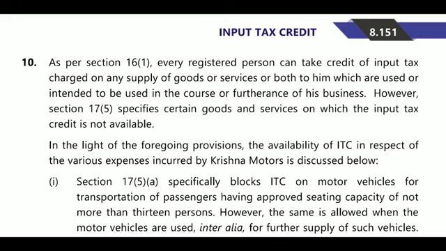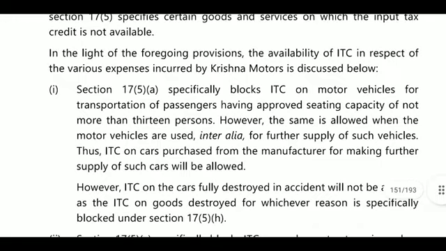However, section 16 tells that you can claim, but section 17(5) tells that you cannot claim. Based on that, it specifies certain goods and services on which the input tax credit is not available. In light of the foregoing provisions, the availability of ITC in respect of various expenses incurred by Krishna Motors is discussed below.